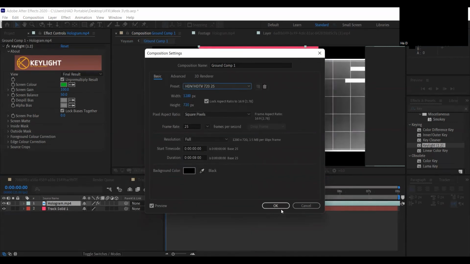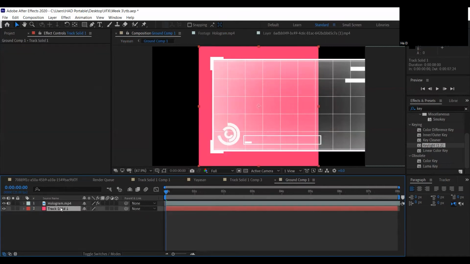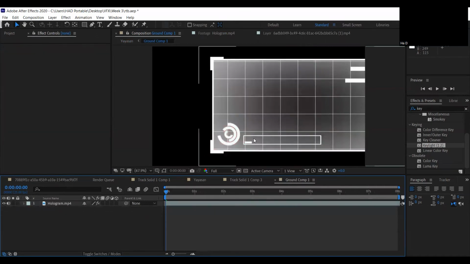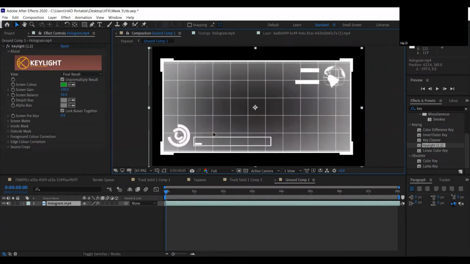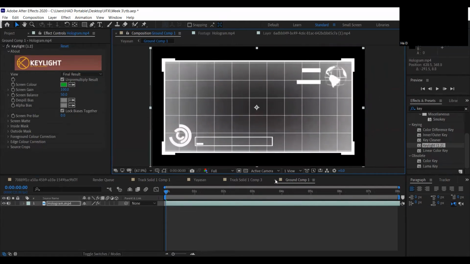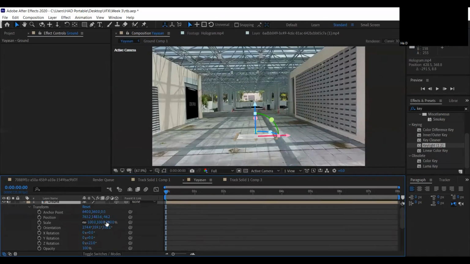It's 1280. So I'm going to delete the solid. Then I'm going to adjust the hologram. Close. Look at that, it's there. Let's make it bigger.